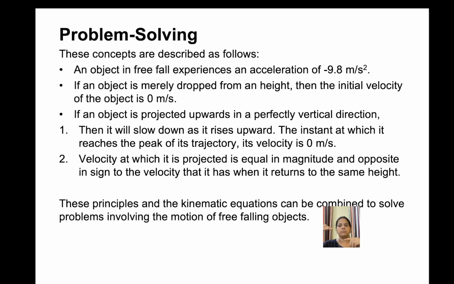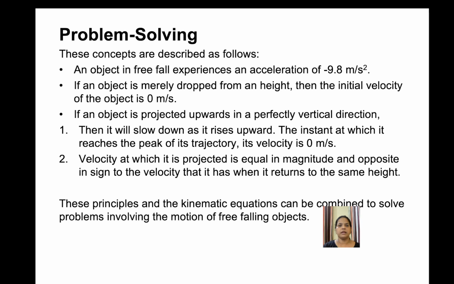After some time it falls down again, and at the same height from where we threw the object, the magnitude of the velocity is the same, but the direction is opposite. From here the velocity is plus v, and here the velocity is minus v. So by using all these sign conventions, all these concepts, and the kinematic equations, we can solve any free fall problem very easily.